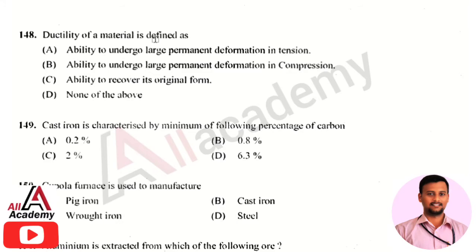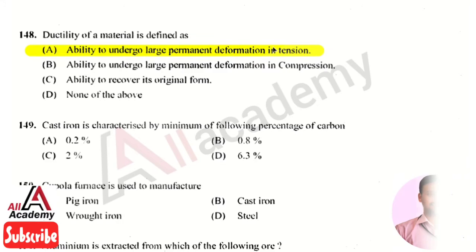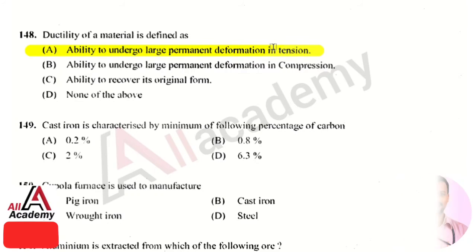The next question is the ductility of a material is defined as. The right answer is option 1. So the ductility is nothing but the ability of a material to undergo a large permanent deformation under the action of tensile force or tension. So that is the ductility of a material.